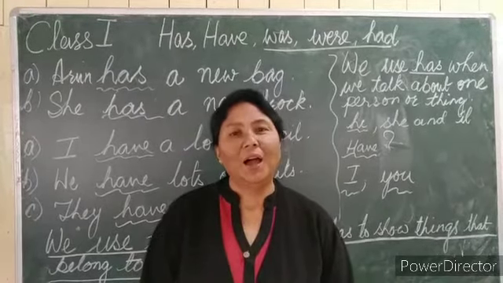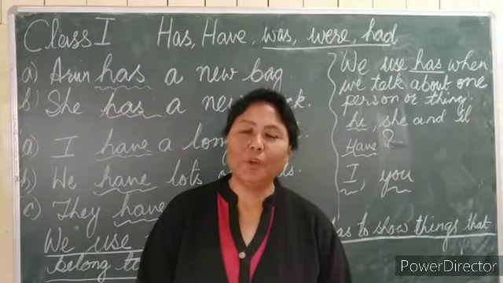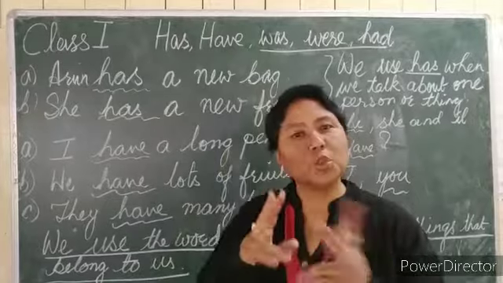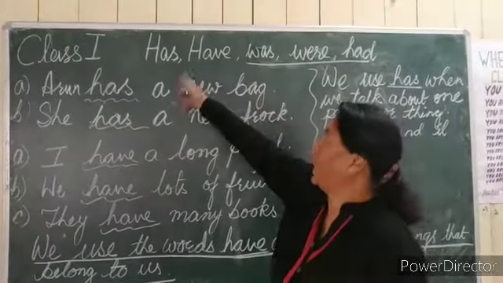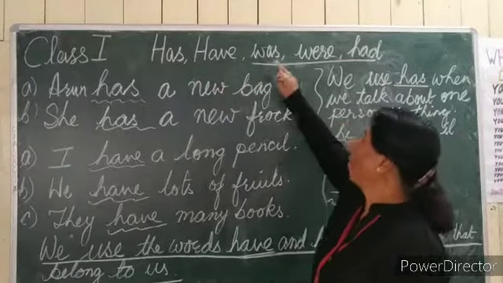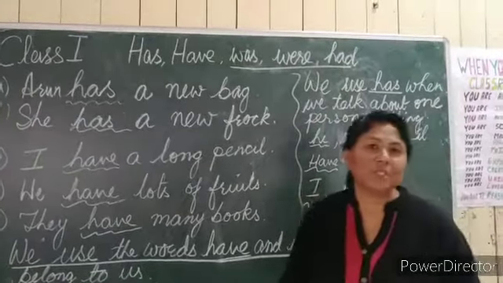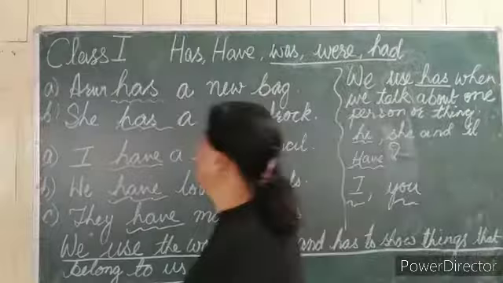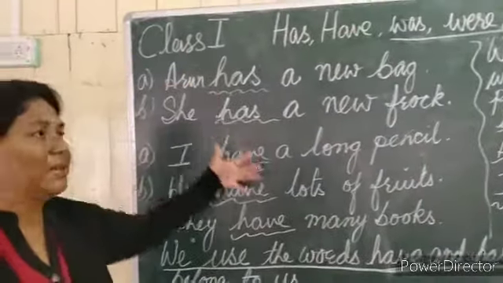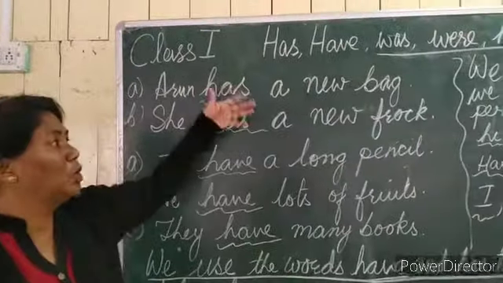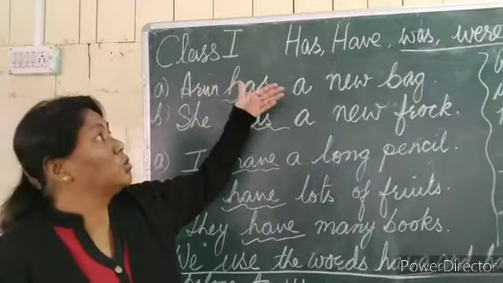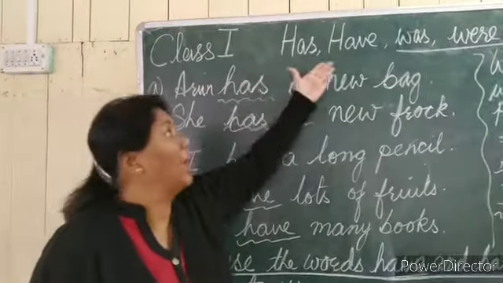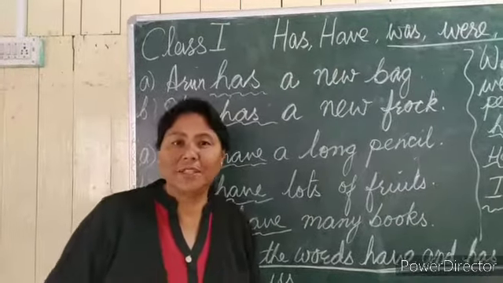Okay, then. We are going to start with English grammar. There were two chapters, but I have merged them into one. So now about has, have, was, were, and had, we are going to study this, right? I have written some examples, and I'm going to show through these examples when to use has and when to use have in a sentence.